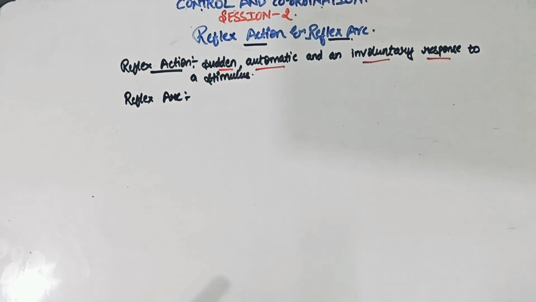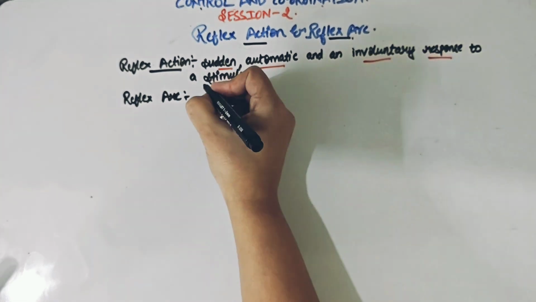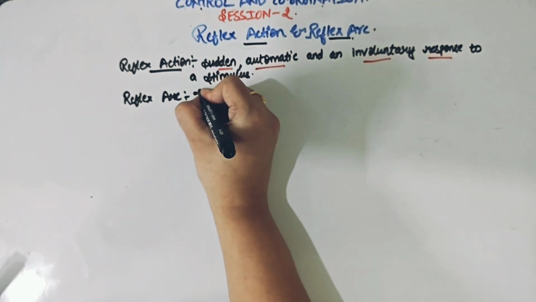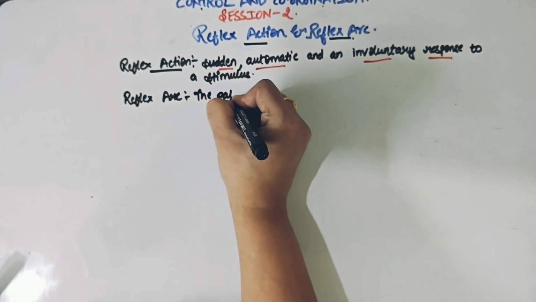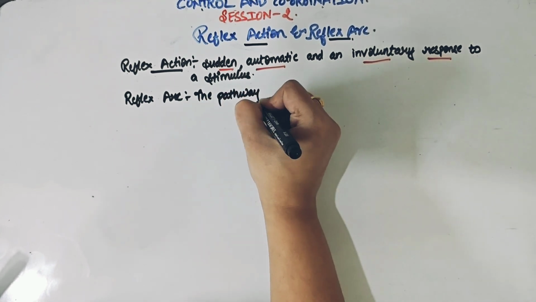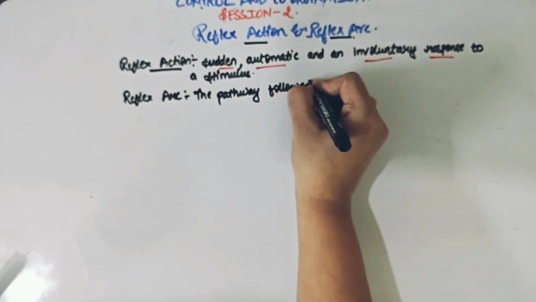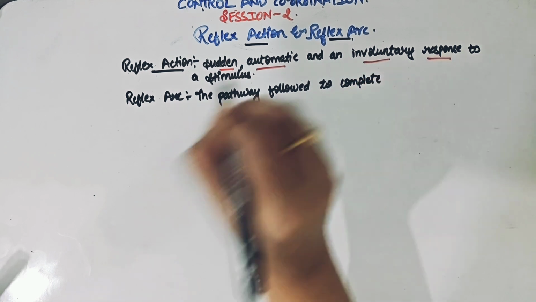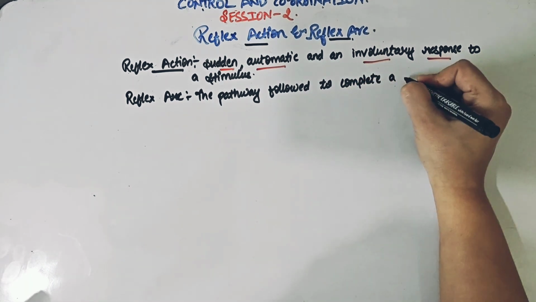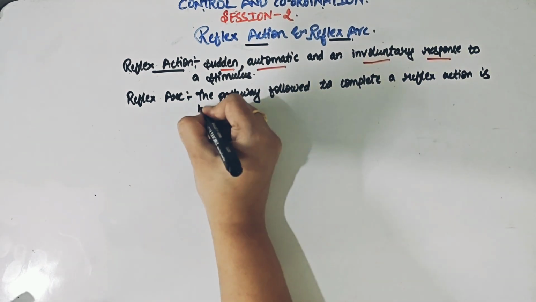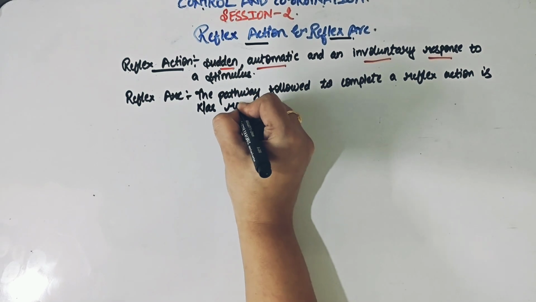So if this is reflex action, then what do you mean by the term reflex arc? Is this something different, or what is reflex arc mainly? So let me first of all write down the definition, then I'll talk to you. So what is reflex arc? The pathway followed to complete a reflex action is known as reflex arc.